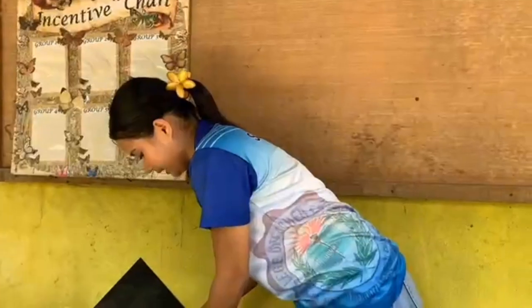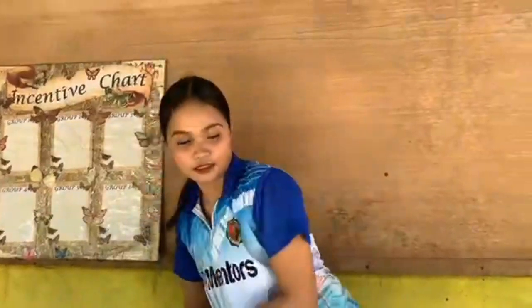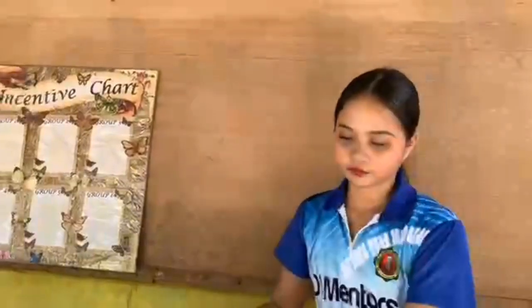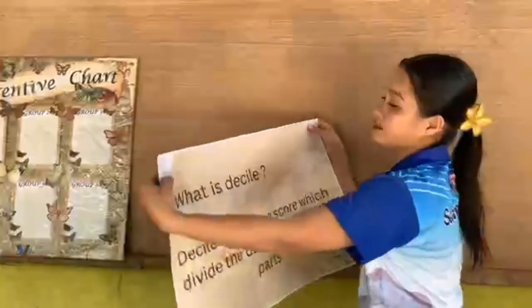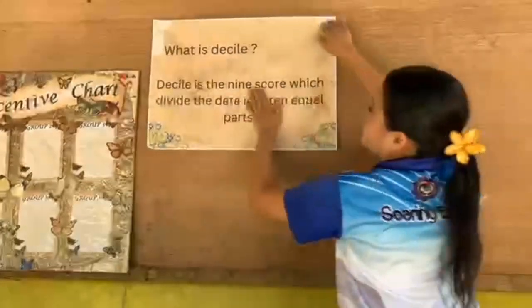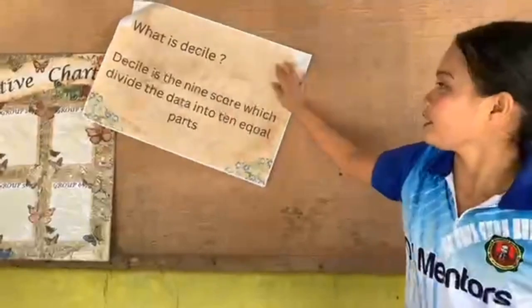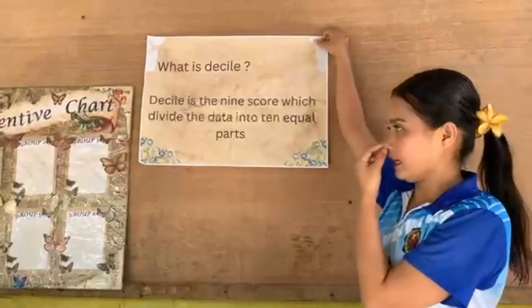Just raise your right hand if you want to answer the question. What is decile? Decile is the 9 scores which divide the data into 10 equal parts.